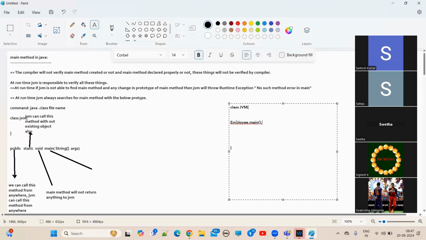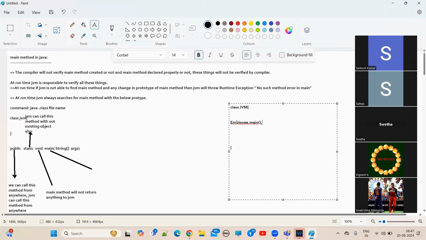The method name itself, main, is configured inside the JVM. Inside the JVM program, the word called main is configured. Understand? Come on, everyone. Inside the JVM program, the method name itself, main, is configured automatically. Okay. So that's why here we need to keep main only. The method name itself, main only.